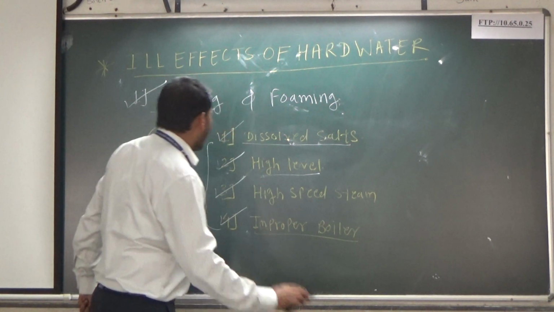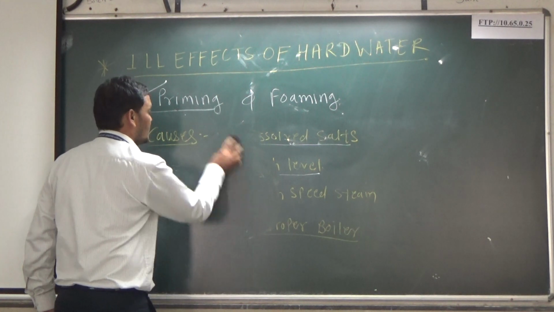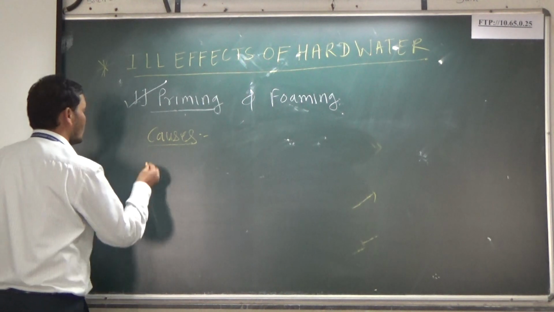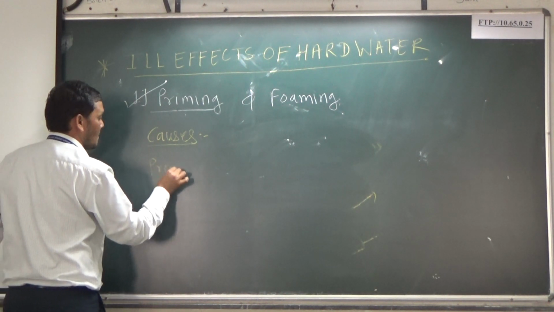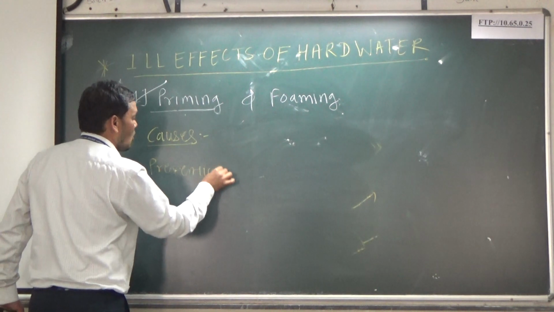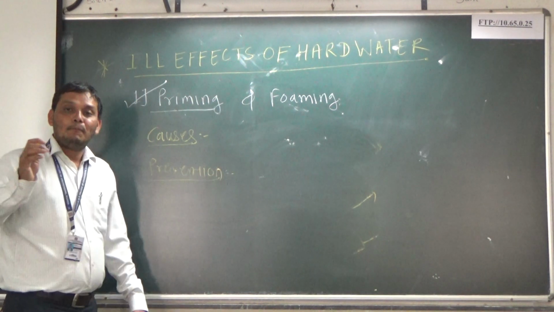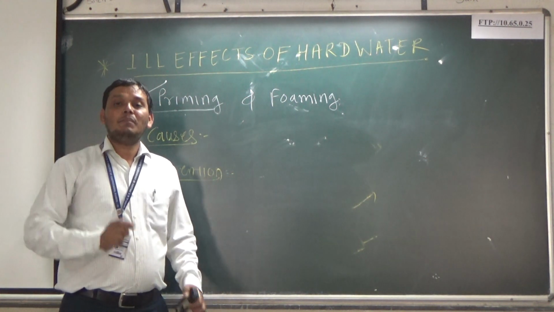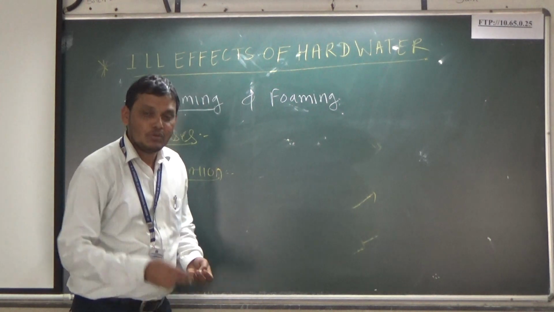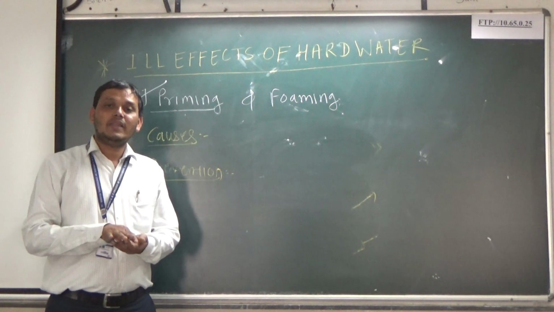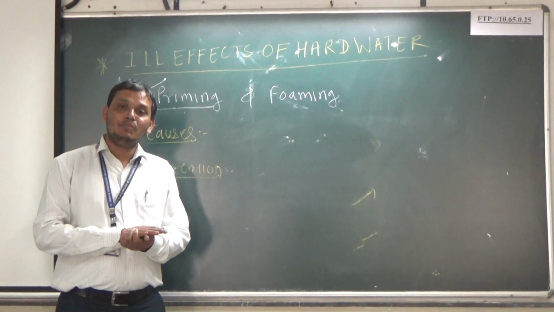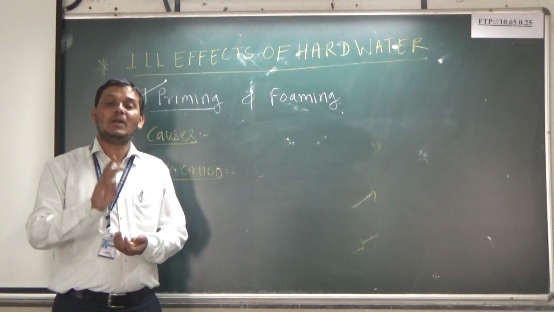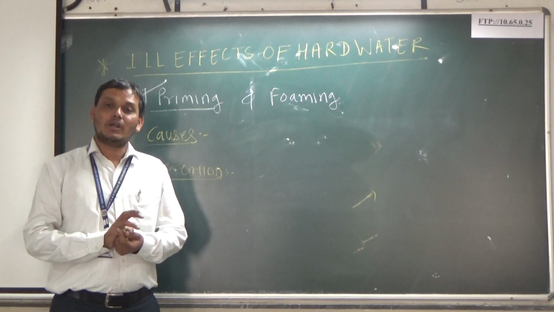Now, how can we prevent priming? Let us see the prevention methods for priming. Priming can be prevented by the use of soft and filtered water. If we use soft and filtered water, then that water does not contain any kind of impurity, so we can prevent the formation of priming.